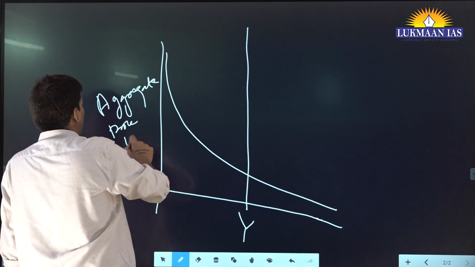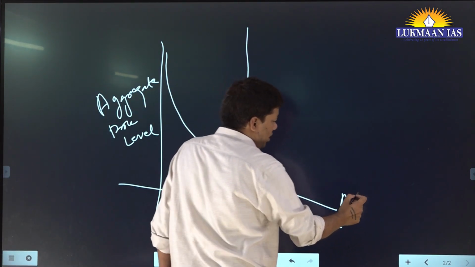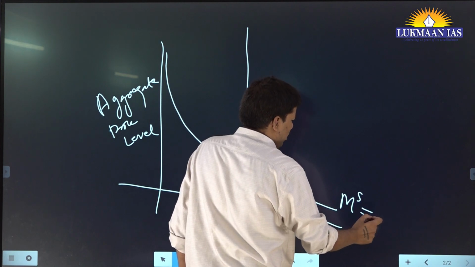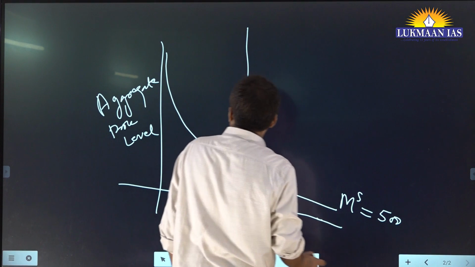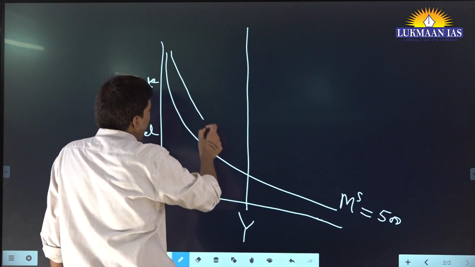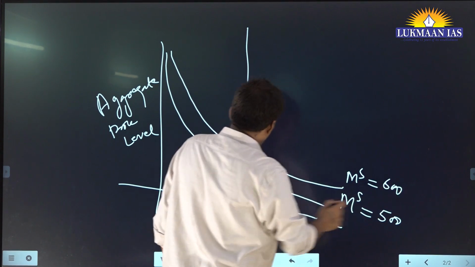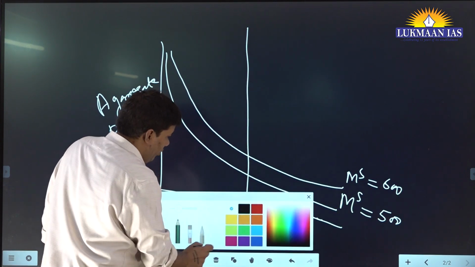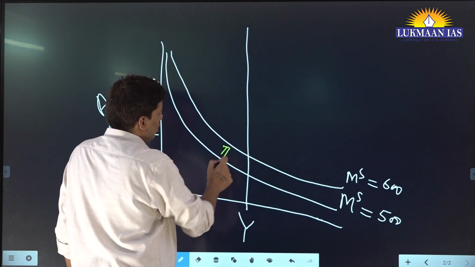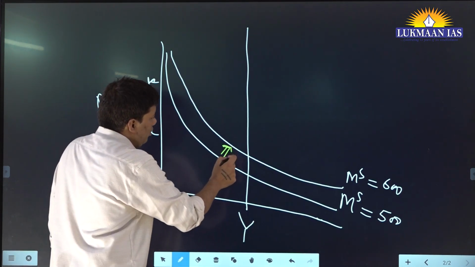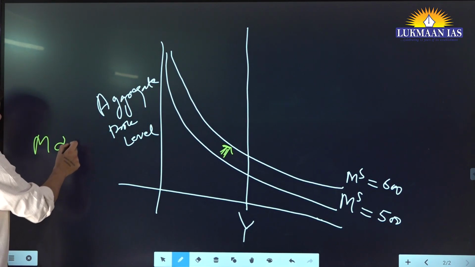These are your aggregate price level, and this is, let's say, money supply, at some level. Money supply is equal to, let's say, 500 a year. So whenever you increase money supply, what will happen? Let's say money supply here is 600. What will happen to the demand curve? It moves right. Okay, and now you understand why it moves right, because the quantity theory of money says price